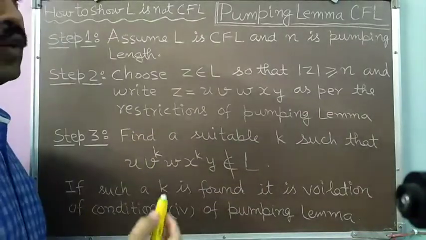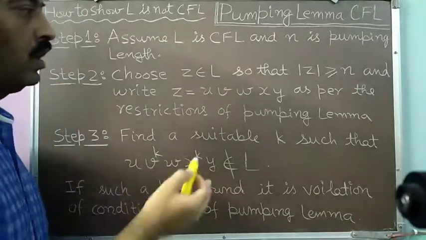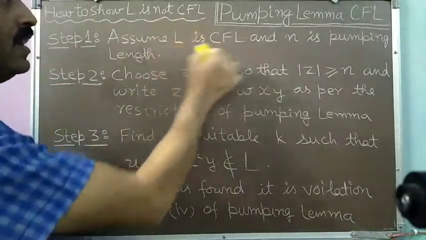If this condition is not followed, it is simply a contradiction of our assumption that L is a context-free language.